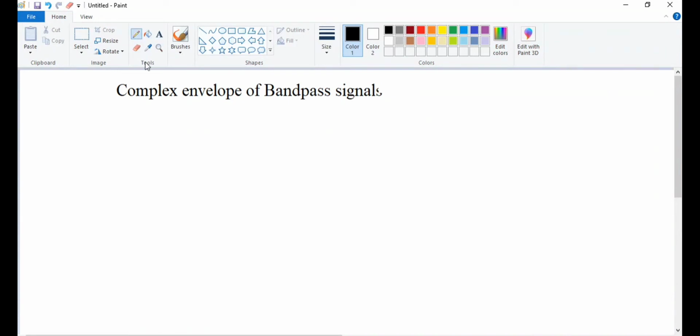For the band pass signals, the pre-envelope is denoted as follows. Let me consider the signal as S of t. For this S of t signal, I can get the pre-envelope, as I've already mentioned, S plus of t or S minus of t. Let me take S plus of t.